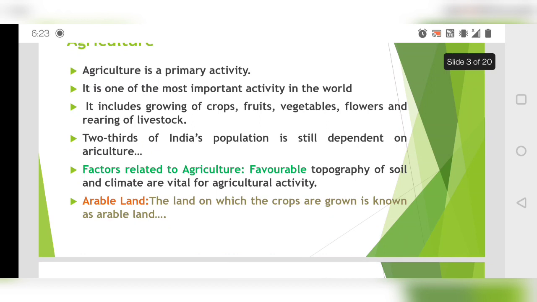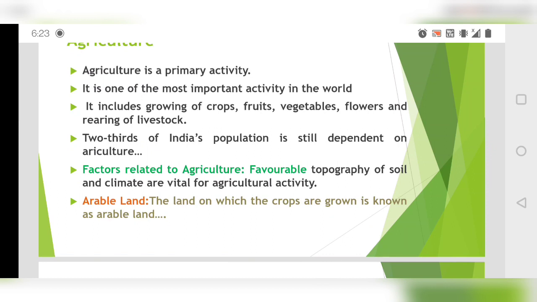Two-thirds of the Indian population is still dependent on agriculture. Why? Because agriculture is a very important and primary activity, and it is done from the beginning. That's why people are still dependent on this activity.